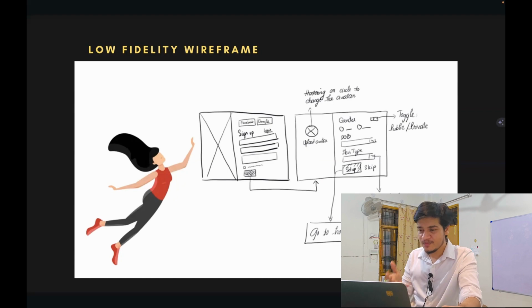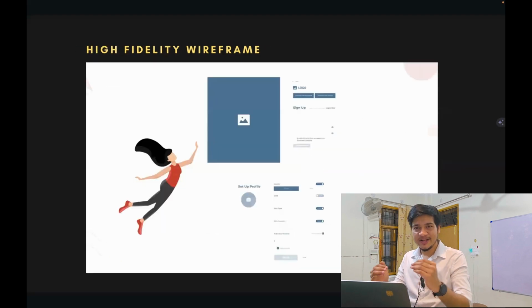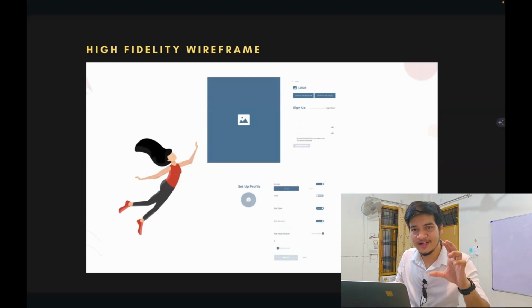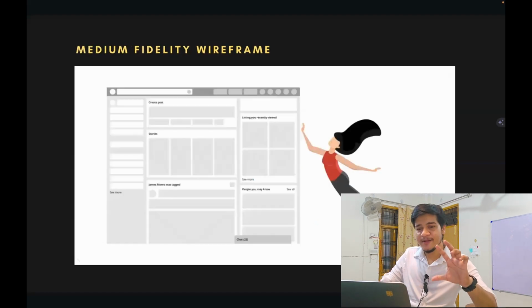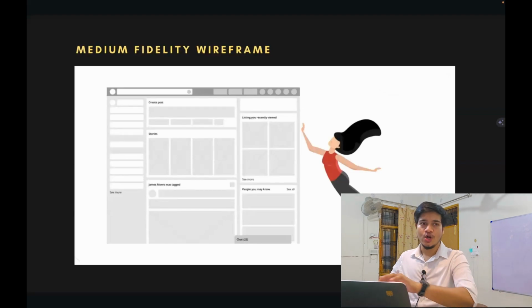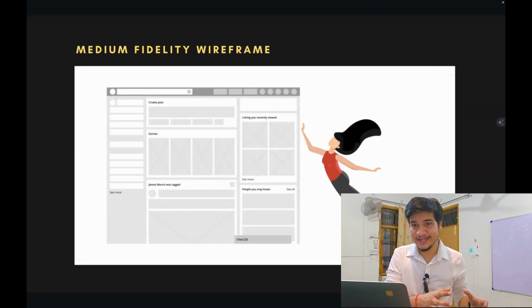They don't even understand what this is that has been made. So for the stakeholders, when you're going to show someone at the highest level, there you show high fidelity, very sure that brother, this is the color that I would use. The low fidelity and the medium fidelity can be used when you are showing it to the team or within your own office, that okay, this is how we will create it.